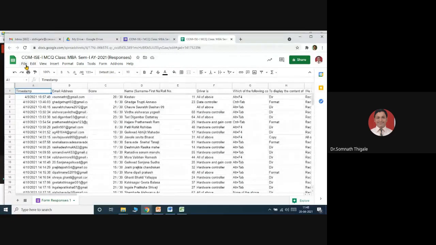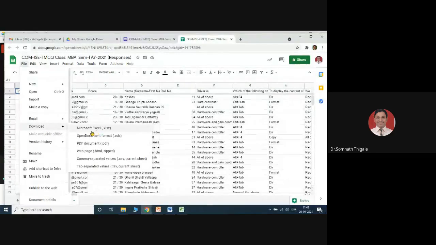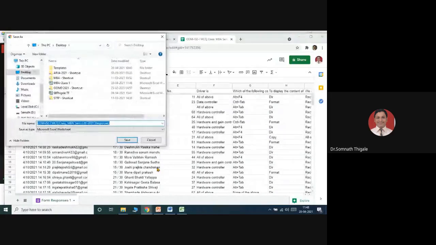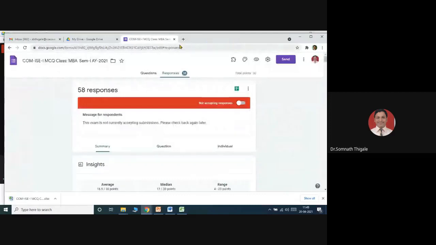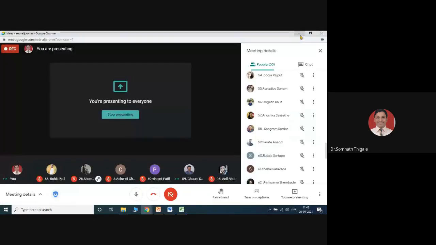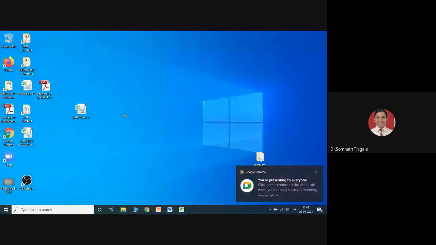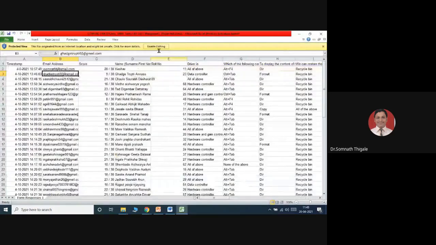So I will save it: file, save as. The first option is download as Microsoft Excel .xls format. Where you want to download, I will download it on the desktop and click save. I will close this file. See here, just check. You are getting this file, responses. It was automatically generated. When I open this file, it looks the same.